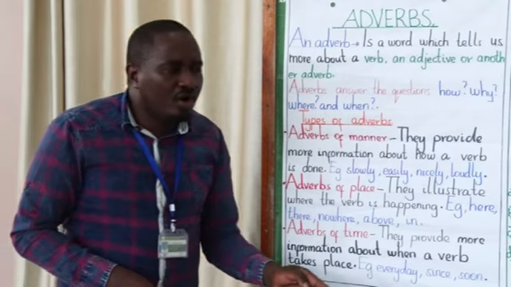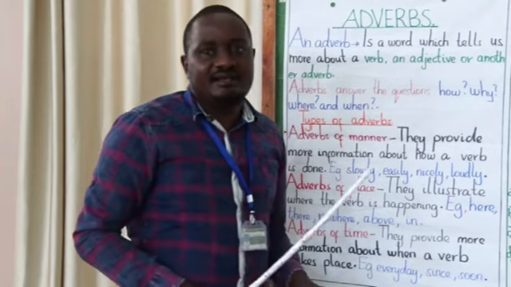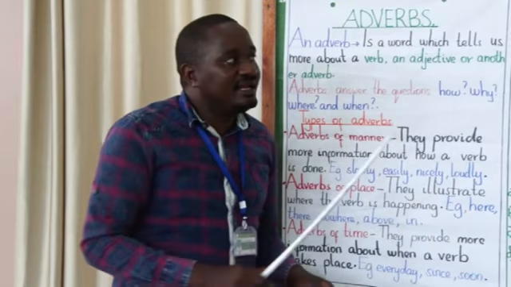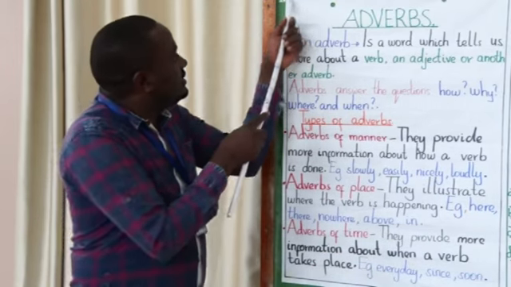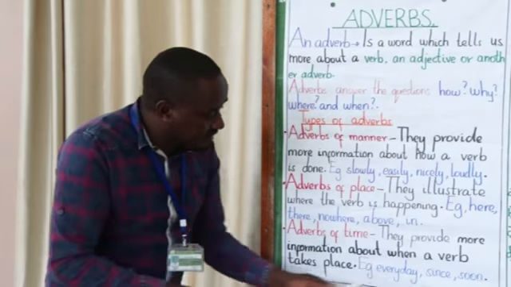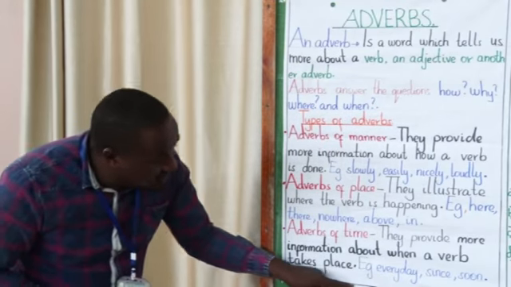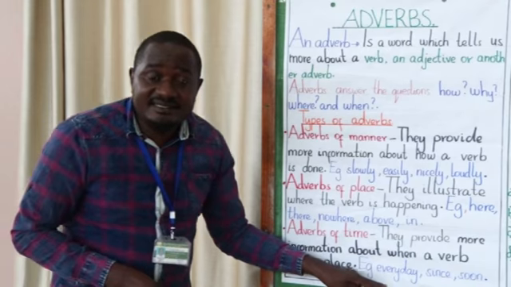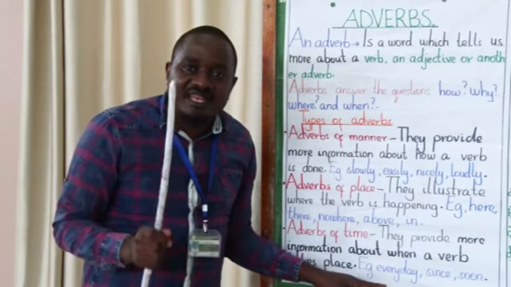Say the ball is in the line. Assume this is our field and this is our line. Then the ball is in the line. That in is an adverb of place.